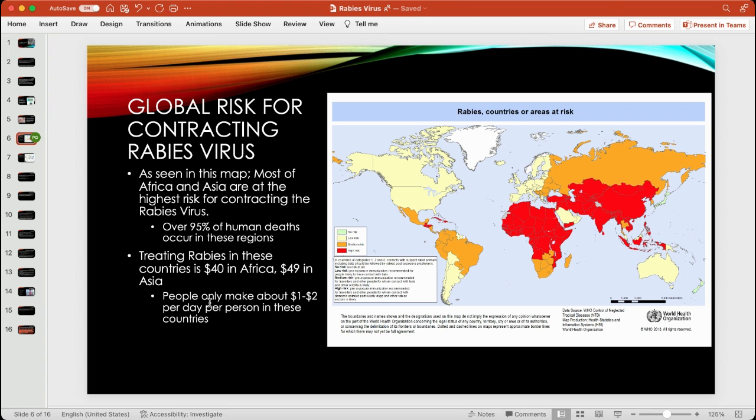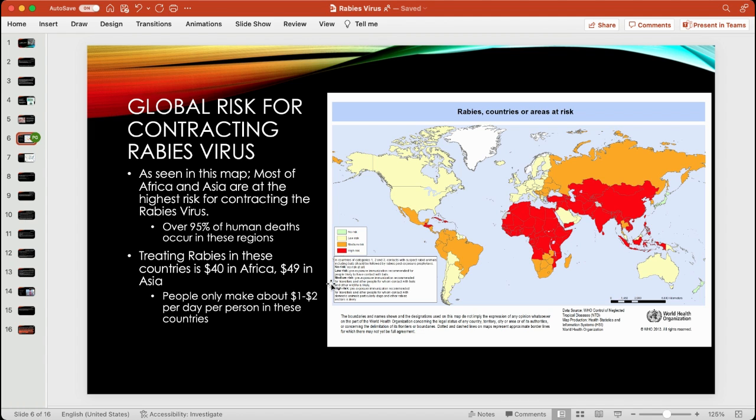Now, the global risk for contracting rabies: you don't see it as much in first world countries like the US and Europe. But if you look at the map, you can see the countries in red are at the highest risk of contracting the rabies virus. These are Asia and Africa being the highest, and they have over a 95% rate of human deaths from rabies.